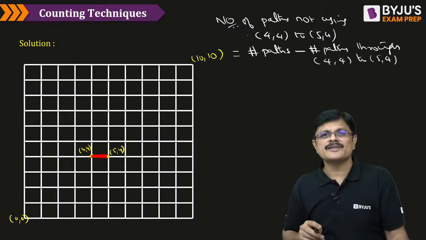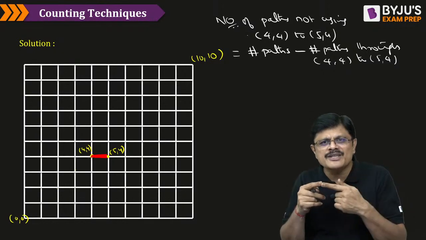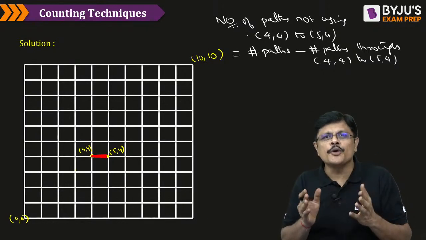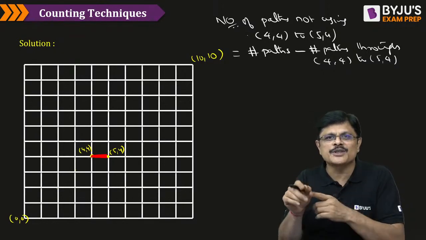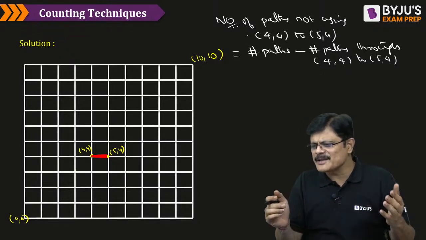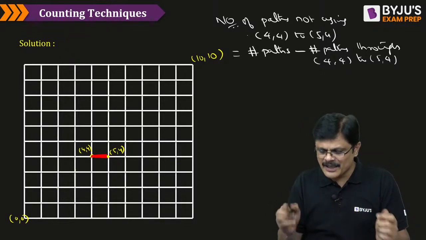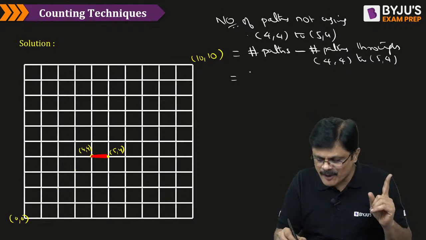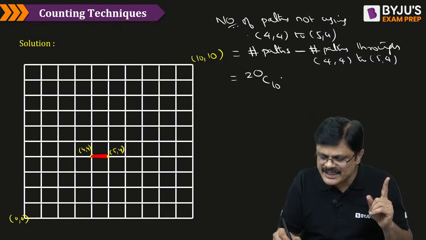With this, from the total you remove all the paths which pass through this segment, and you get the number of paths not passing through it. This is a very simple problem, my dear friends. Now you already calculated in the previous problem the total number of paths, which is 20C10.